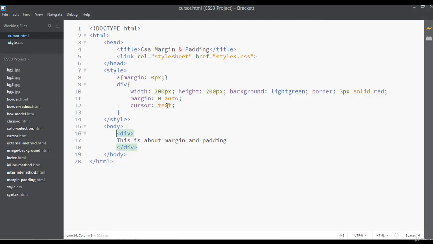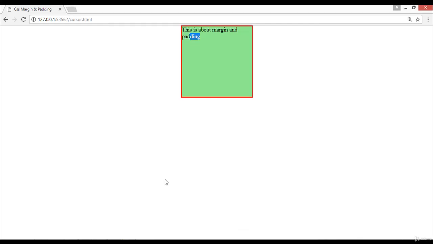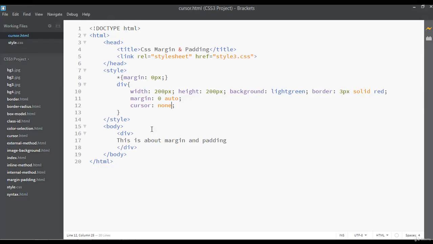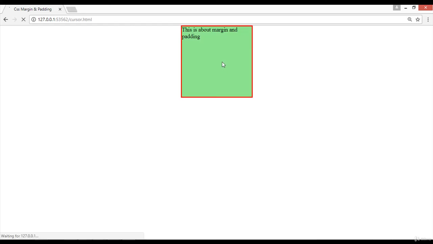If you want no cursor option, simply you can write here none, save and refresh. So now you can see there is no cursor on this box. When I'm moving this cursor inside this box, you can see it's hiding because you have set the value here to none. I'm going to set this on default, save and refresh. Now it is on default.